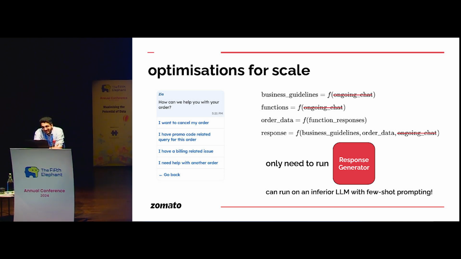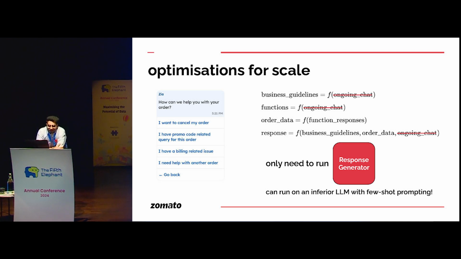So the key insight here is that the AI chat always starts when you click one of these options, right? So when you click one of these options, you already know what the ongoing chat is kind of in that session. That is the entry point of the chat, right? So it is kind of deterministic there. So we can cut all the variables, ongoing chat becomes a constant essentially. So you do not need to run any of the other agents. You simply need to run a response generator.